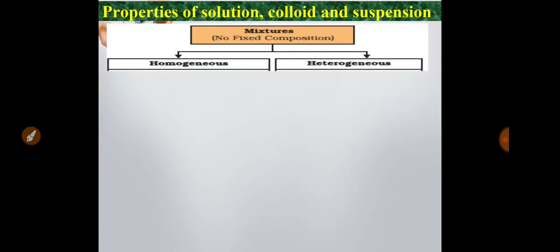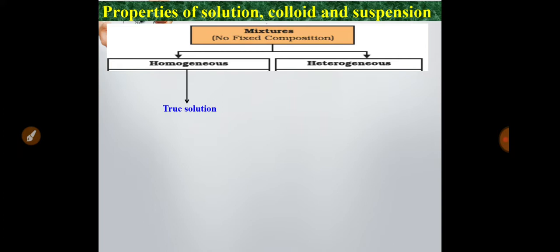Now I have already discussed the homogeneous mixture and heterogeneous mixture. In a homogeneous mixture, the particles are uniformly distributed and it is called a true solution. Why is it called a true solution? Because the particles are totally dissolved in the medium. You cannot see the particles in the solution with open eyes. So it is called a true solution.